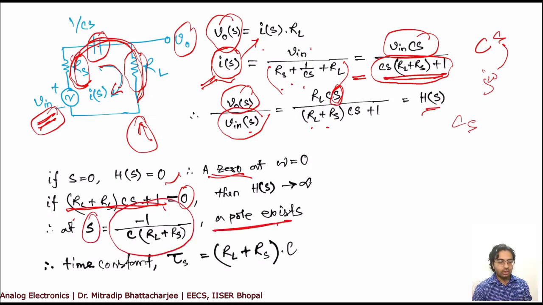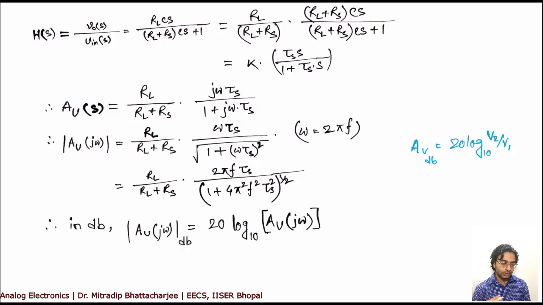So this is your one pole, or this is the only pole that is possible in here. If it is a quadratic equation, you will get 2, right? And this value C into R is the time constant associated with this, okay? So you have the H(s) function like this.